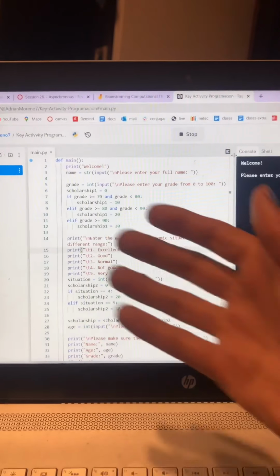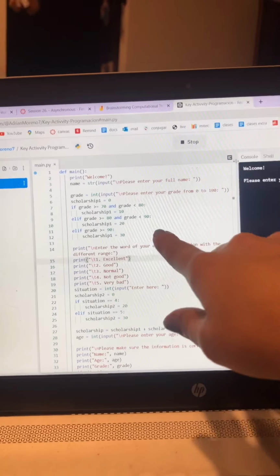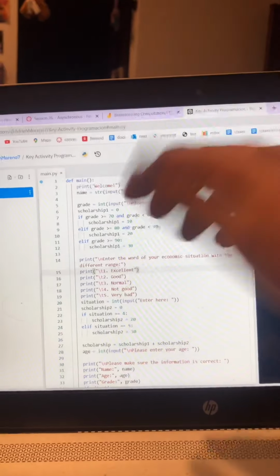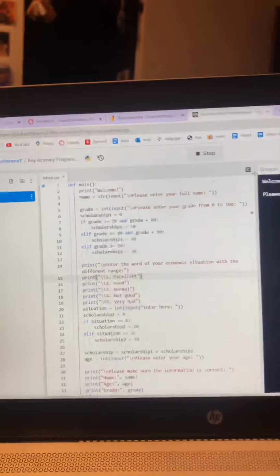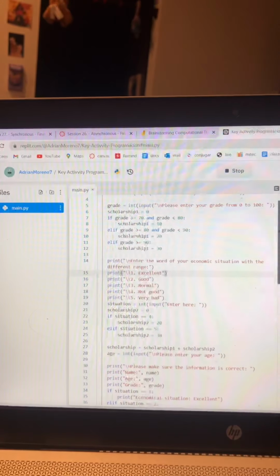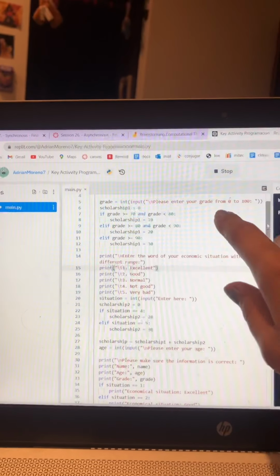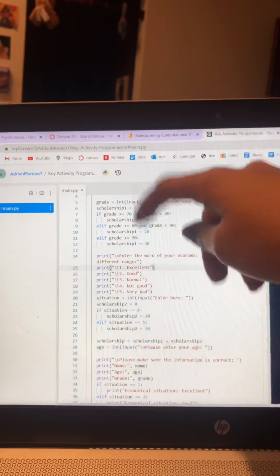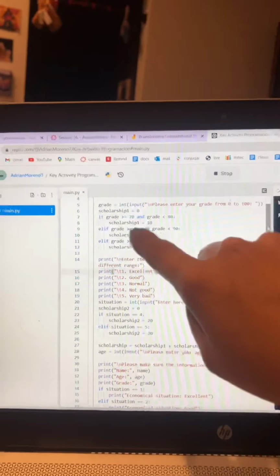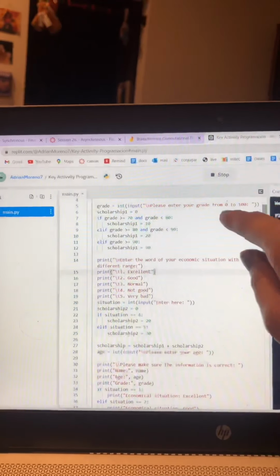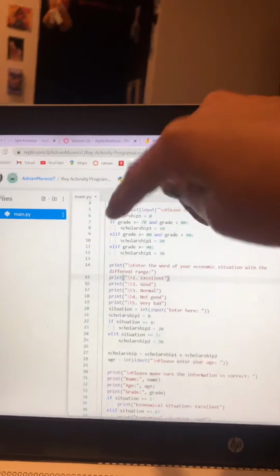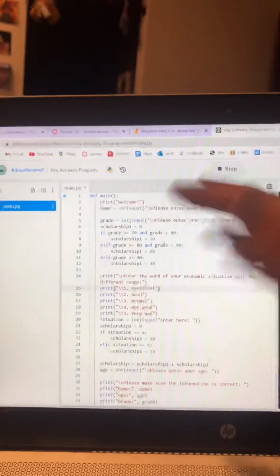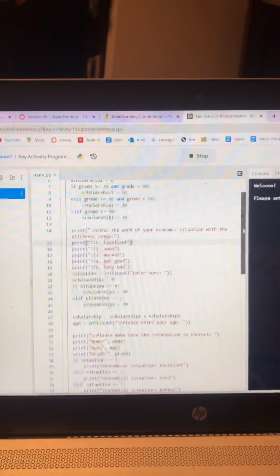Okay, so here is my code, well, our code. First of all, it's going to ask the user for their full name. Here we use a string and input coding. Then it's going to ask you for your grade, and it has to be from 0 to 100. And here are the different scholarships and options that can be given to the user, depending on their grade. Here we use the if and the if for depending on the answers the user gives us.